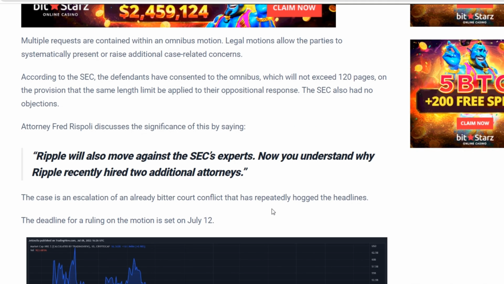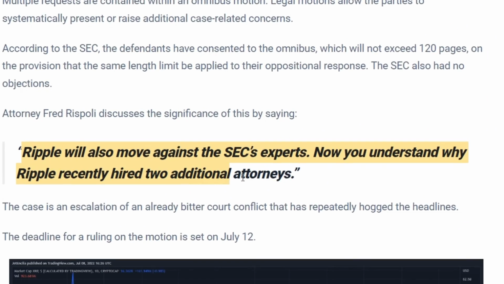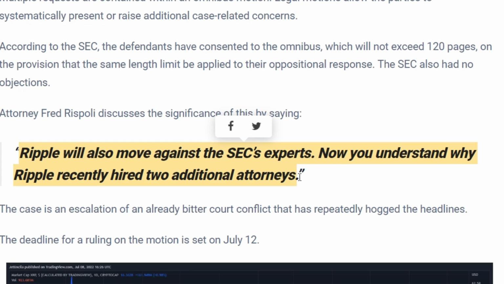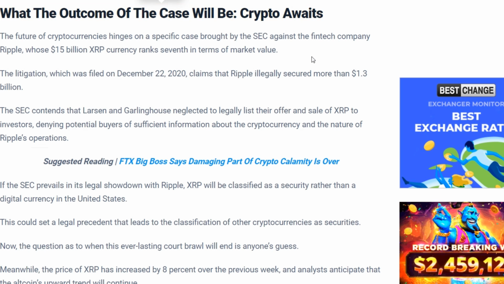Lawyer Fred Rispoli discusses the significance of this, saying, "Ripple will also oppose the SEC experts." Now you understand why Ripple recently hired 2 more lawyers. The case represents an escalation of an already fierce judicial conflict that has repeatedly made headlines. The deadline for making a decision on the petition is set for July 12.